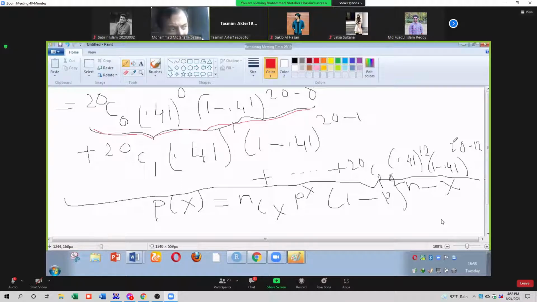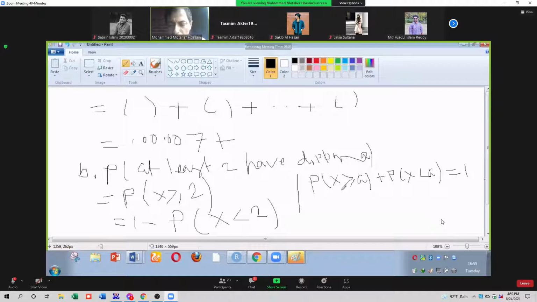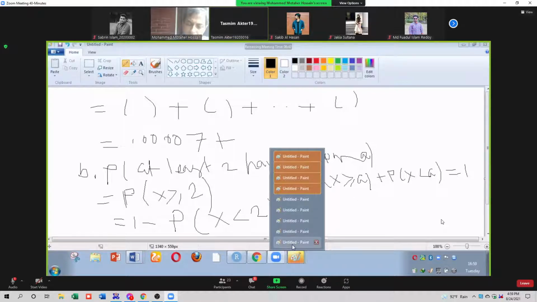Sir, I cannot find my question well. Sir, p of x less than 2 and then p of x equals 0 plus p of x equal 1. These two lines, what do they mean? This one. Sir, I say 20 C1 here.